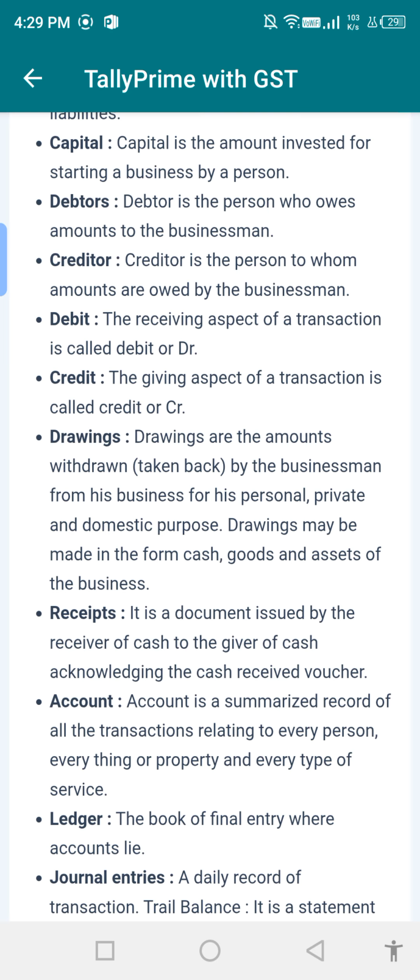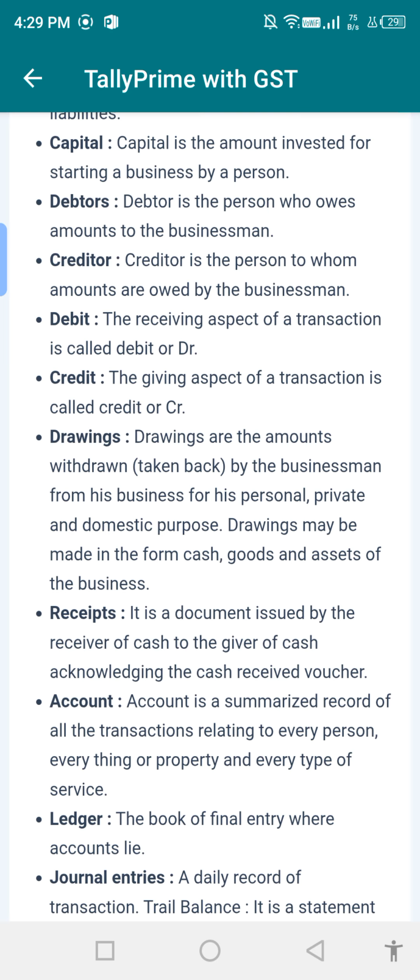Debit, the receiving aspect of a transaction is called a debit. The giving aspect of a transaction is called credit. Drawings are the amount of withdrawal taken by the owner from the business for personal and domestic purposes. Drawings may be made in cash and goods or assets of the business.